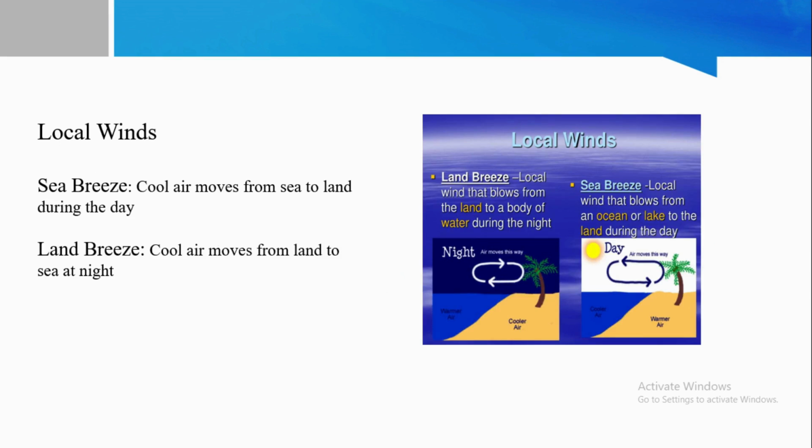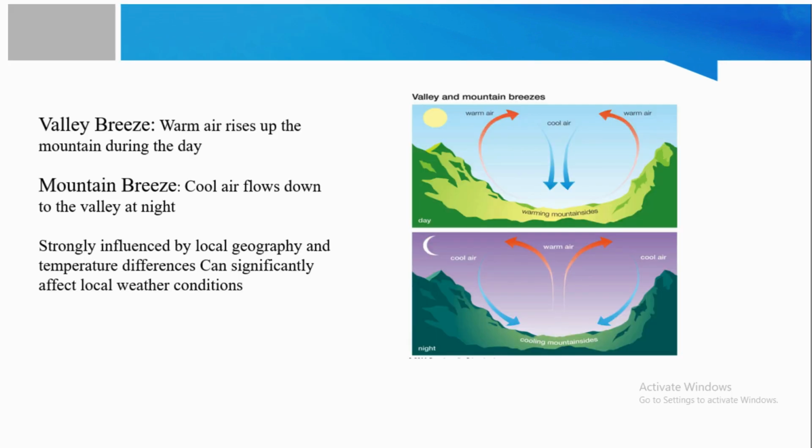There are some local winds, like the sea breeze, where cool air moves from sea to land during the day. Land breeze, where cool air moves from land to sea at night. Valley breeze, where warm air rises up the mountains during the day. Mountain breeze, where cool air flows down to the valley at night. They are strongly influenced by the local geography and temperature differences that can significantly affect local weather conditions.